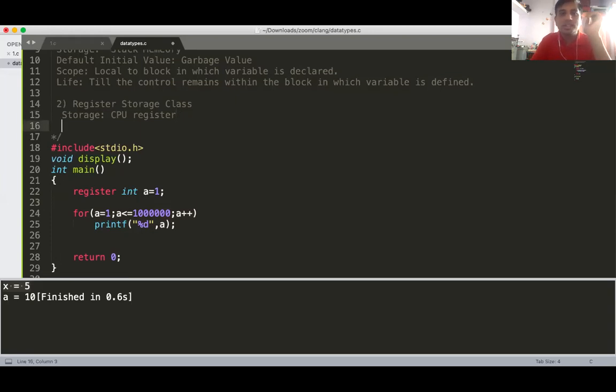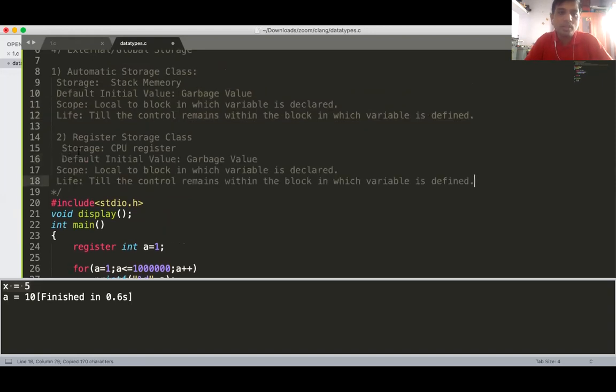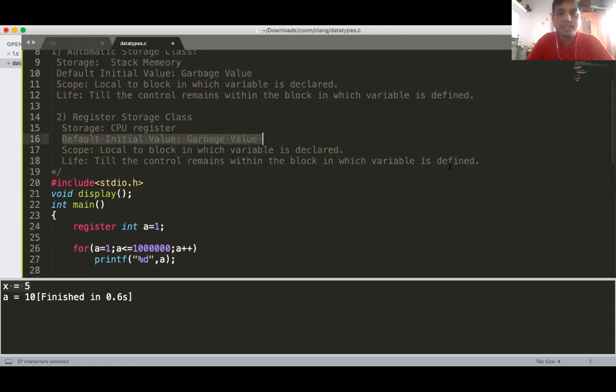Okay. So that's your CPU storage. The next one is default initial value. Now the remaining all things are very similar like your automatic, so I'm copy pasting here because only the storage is different of this CPU register storage class, but the remaining is the very same.